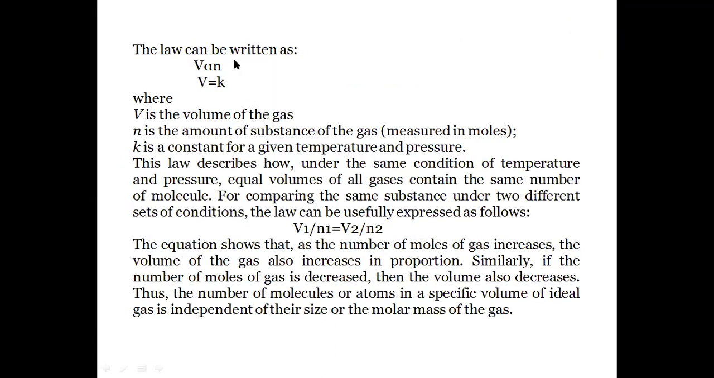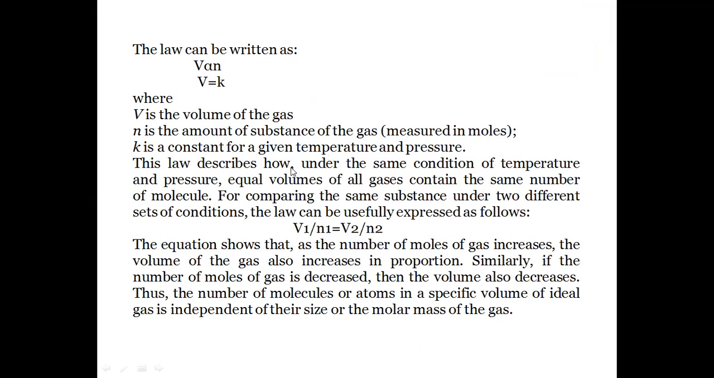So Avogadro's law can be written as: volume is directly proportional to the number of moles, at constant pressure and temperature. So V is equal to kn. This proportionality can be removed by a constant k, where V is the volume of a gas, its unit is meter cube, n is the amount of the substance of a gas, meaning the number of moles of a gas measured in moles, and k is the constant for a given temperature and pressure.